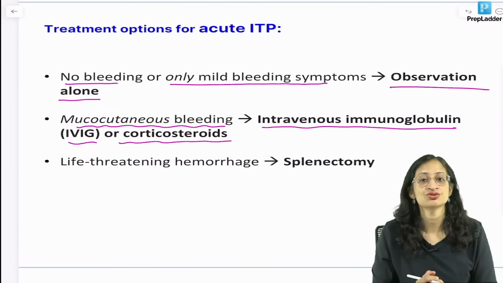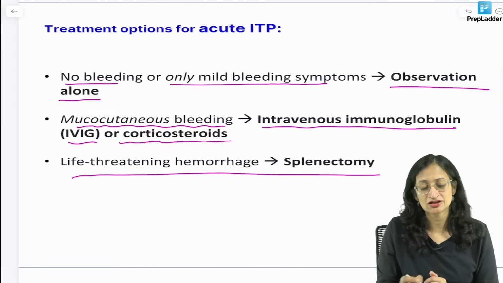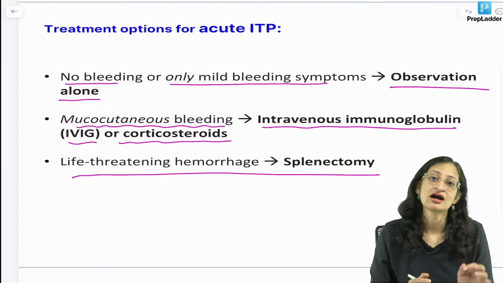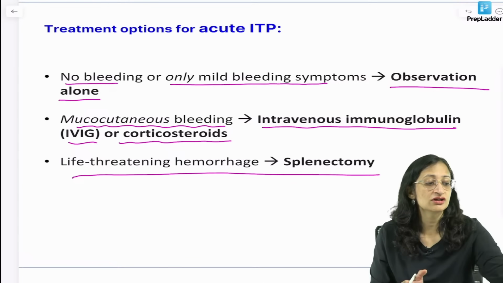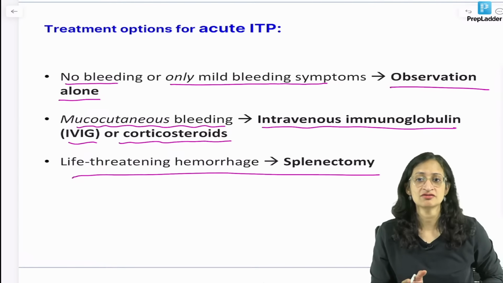But if there is mucocutaneous bleeding, you can use either intravenous immunoglobulin or a short course of oral corticosteroids. But if there is life-threatening hemorrhage, then splenectomy is used. And platelet transfusions are also avoided unless there is life-threatening hemorrhage like an intracranial bleed. Okay, only then you would give a platelet transfusion, or splenectomy. Otherwise, not.